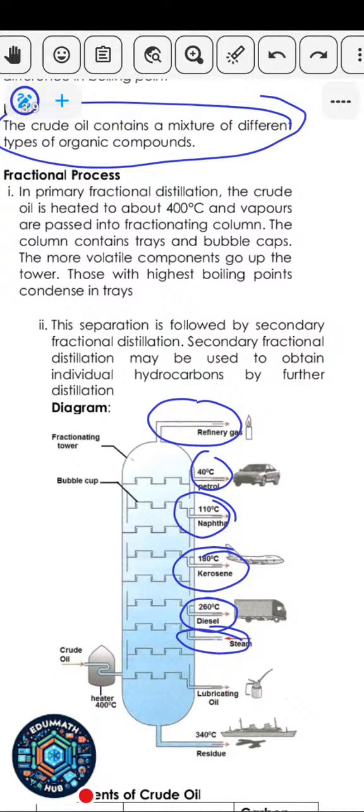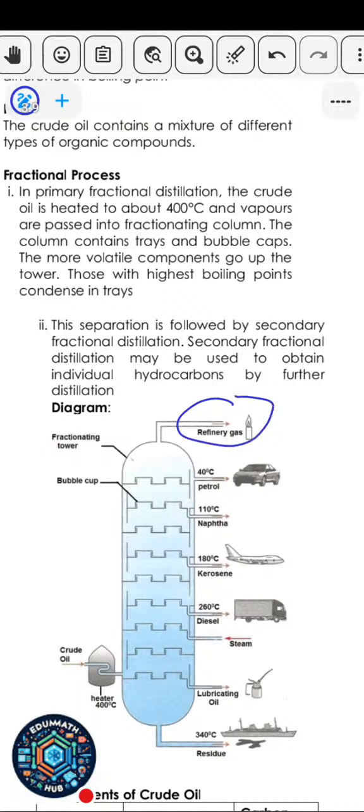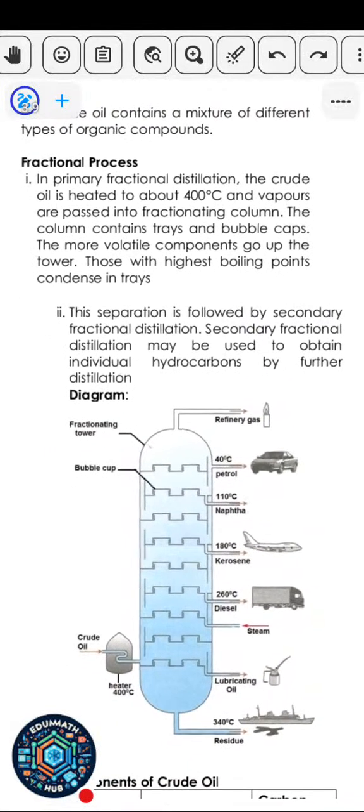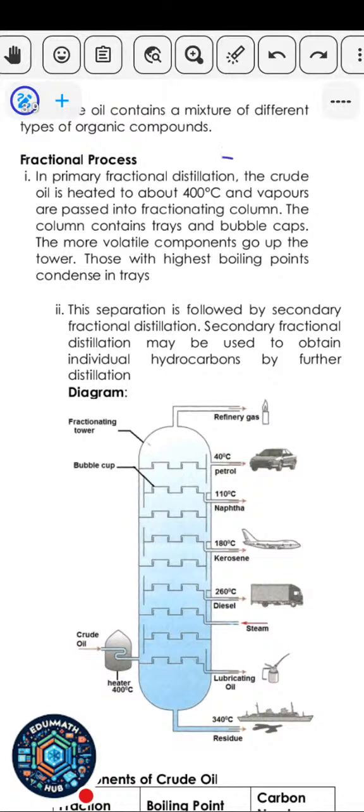So using that idea, you now know that all these substances or these mixtures will come off at different temperatures. As you can see from here, you can see refinery gas here. It is going off at a different temperature. The heat is moving to 400 degrees C. As it's getting to 400 degrees C, you start from like 50, 60, 70, 80. At those temperatures, different substances are being given off. And those substances will move to their own fractionating column, where they will condense back to their natural liquid form.